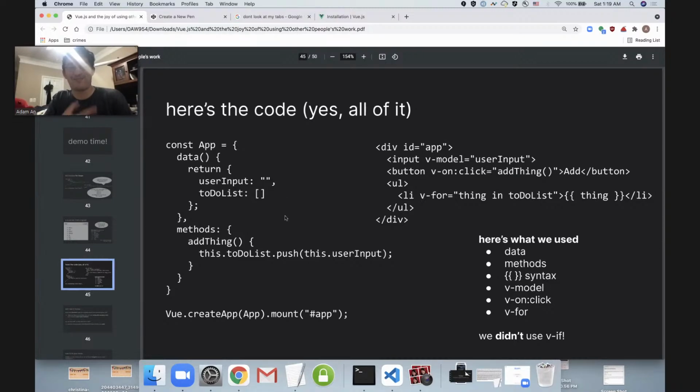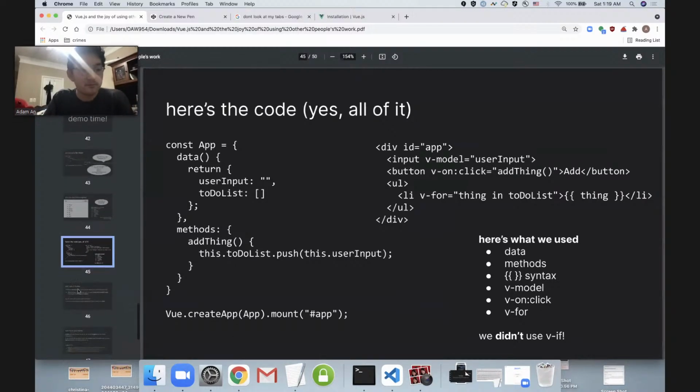This is surprisingly not a lot of code. I was actually shocked when I wrote it out for the first time and I was like, really, that's it? And here are all the concepts we used. We used data and methods. We used the double curly braces, or the mustache syntax. We used v-model, v-on:click, and v-for. v-if was the red herring. We didn't use that, but we used most of the other things that we learned today. How about that?